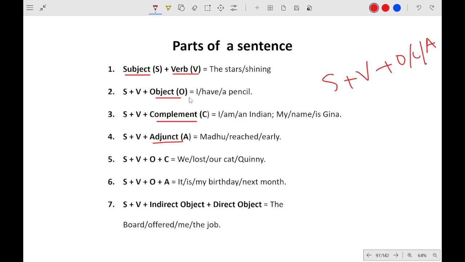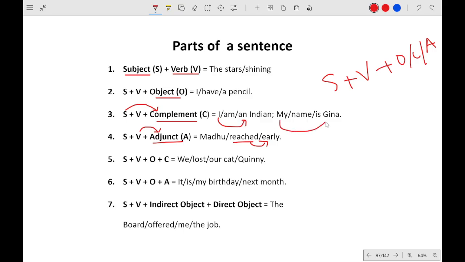Okay, I have given some example. What exactly is this? So object is what the noun has, complement is related to the noun, okay, and adjunct is related to the verb. Okay, Madhu reached early. Madhu reached what? Early. I am an Indian.